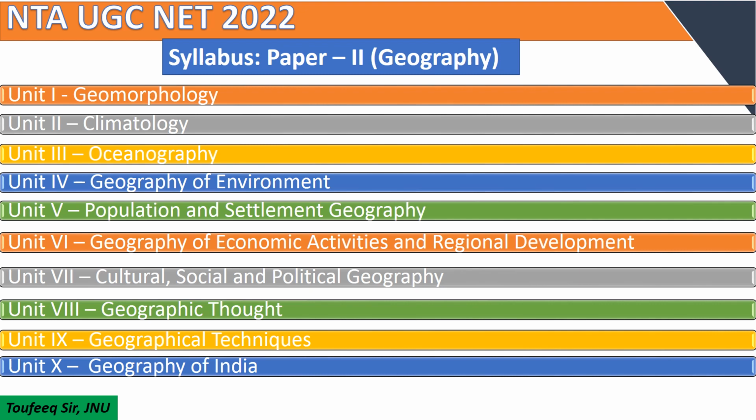If we move to the next unit, Unit 7, cultural, social and political geography, this unit has been divided into 3 broad sections. Questions in the examination are asked from heartland and rimland theories, boundaries and frontiers, politics of world resources, social structure and social process.